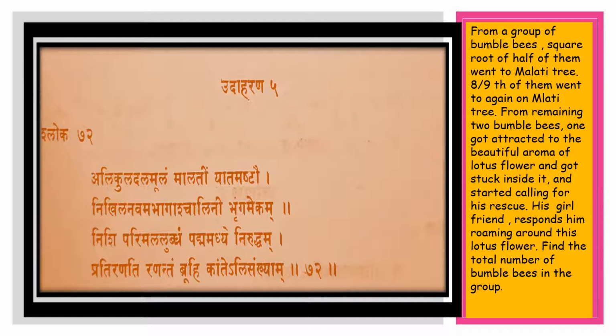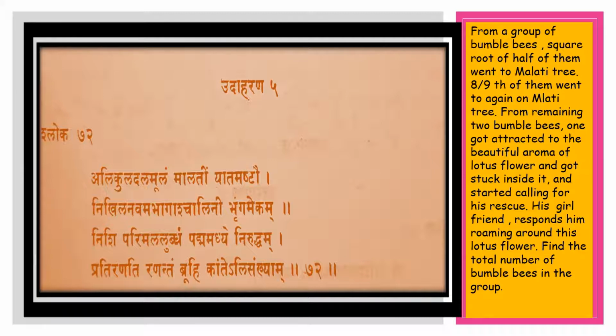Now Brungam Ekam. Brunga means bumblebee, ekam means one. Where has that one bumblebee gone? Nishi Parimala Lubdham. Parimal is a very nice scent or smell of Padma. Padma means lotus flower.